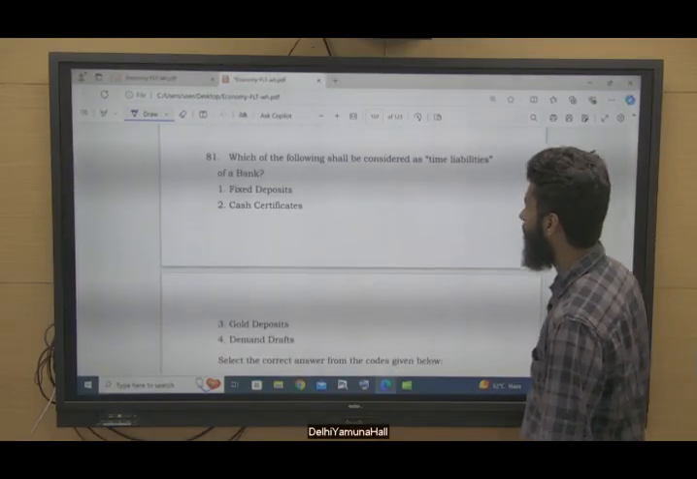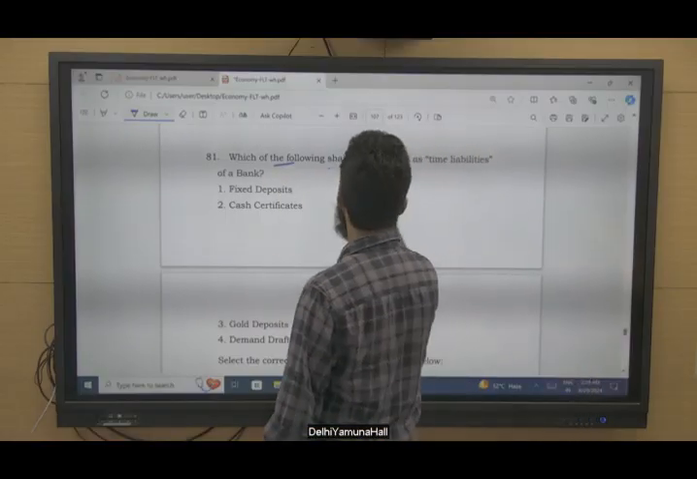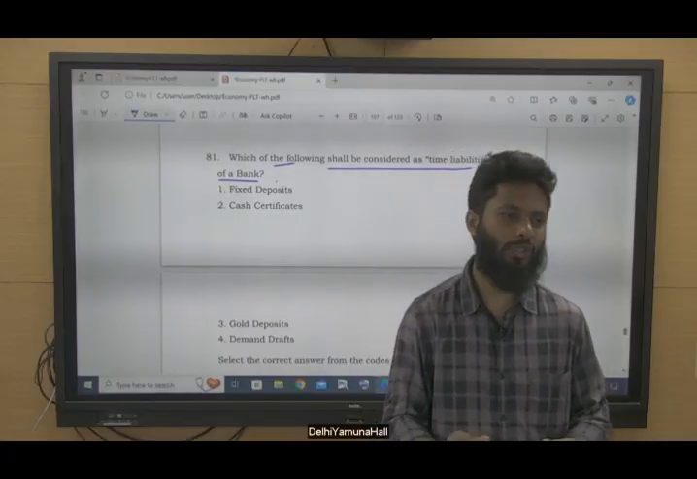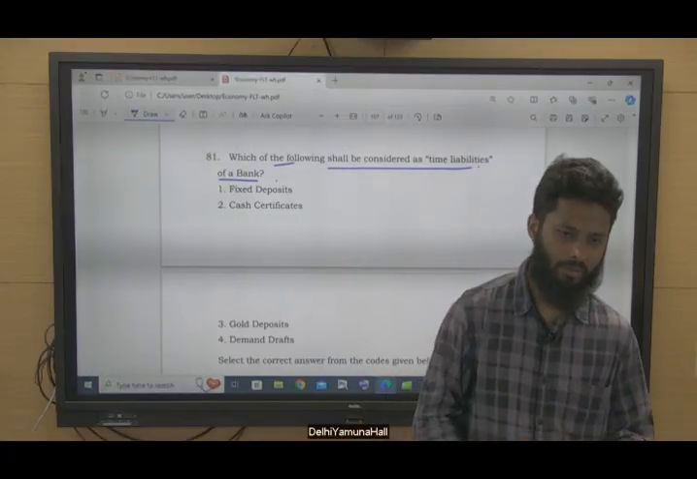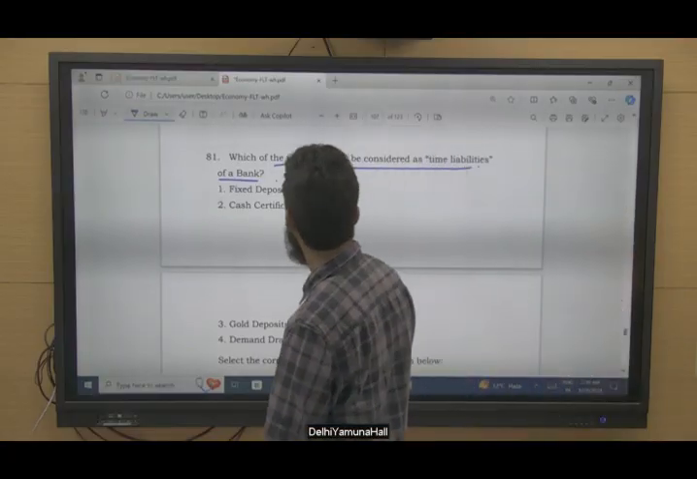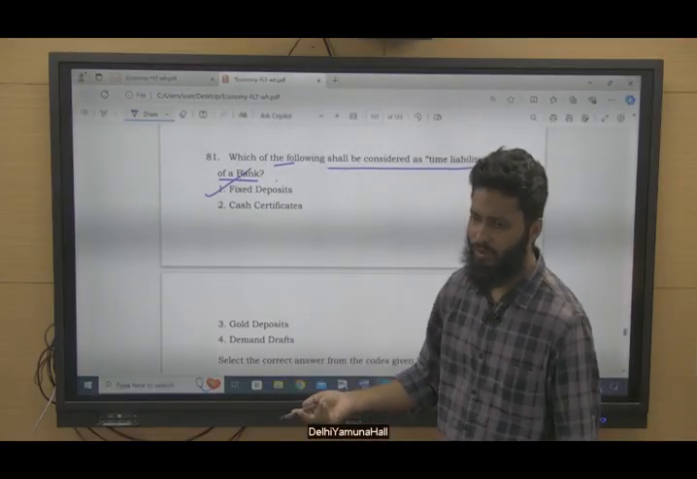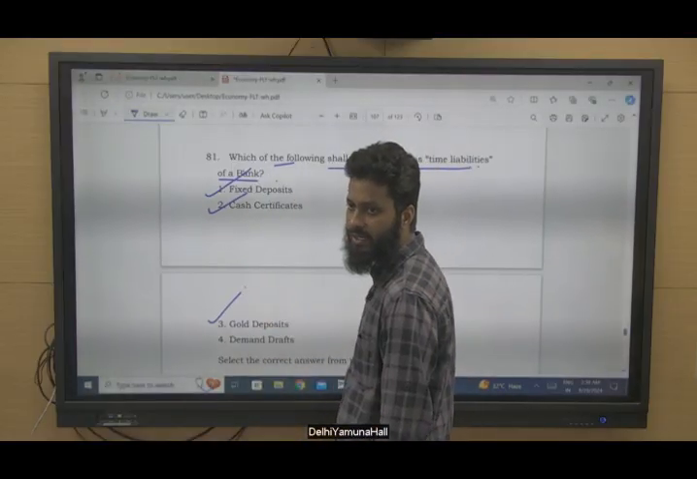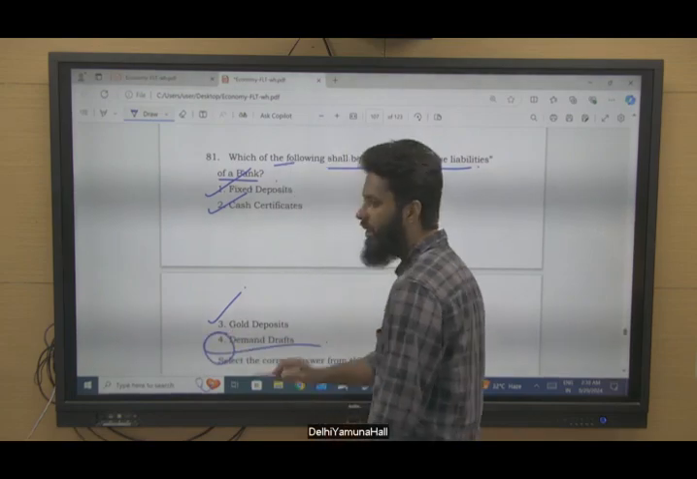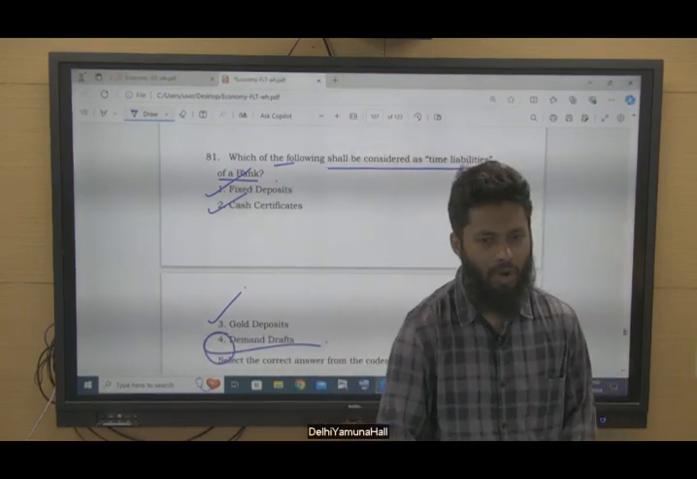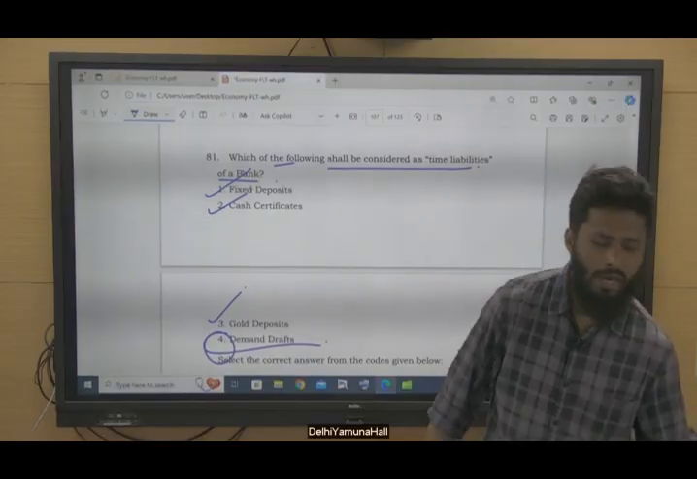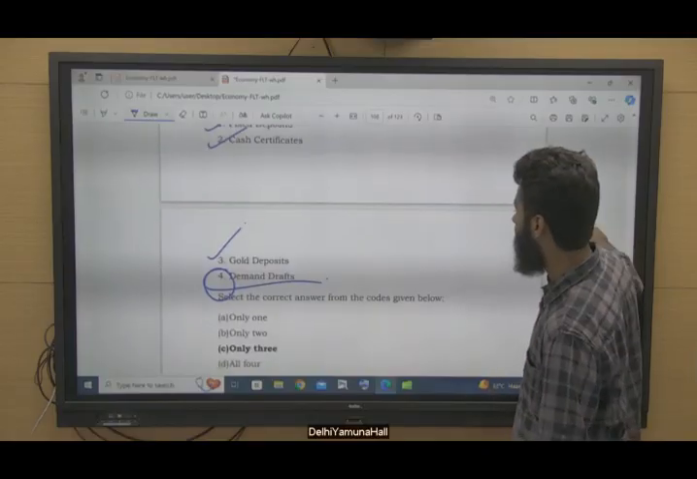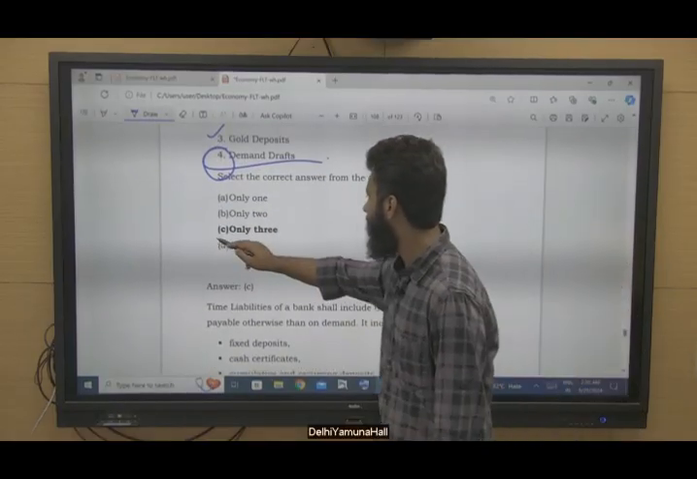Question number 81. Which of the following shall be considered as time liability of a bank? Time liability is when the maturity period is over. Otherwise, they are demand liabilities, right? On demand. So for a fixed deposit, when the maturity is over, the bank has to pay this. Cash certificate same, gold certificate same, but not demand draft, because a demand draft is payable on demand, not on the time maturity. So this is not correct. Only 3 are correct.